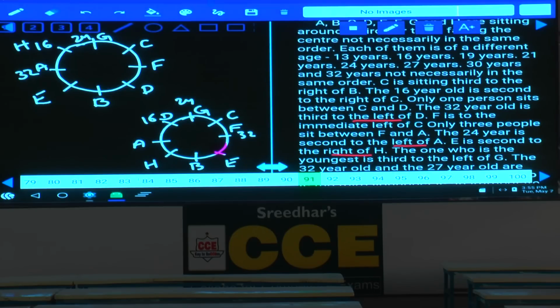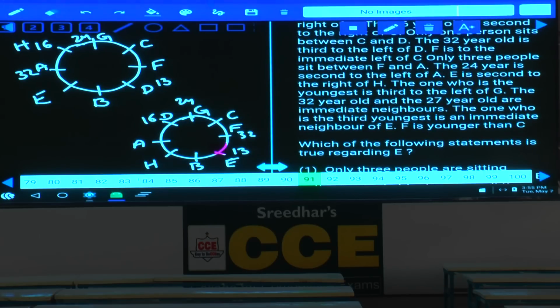So E is the 13-year-old, third to the left of G. Next, the 32-year-old and 27-year-old are immediate neighbors. 32 and 27 are adjacent.